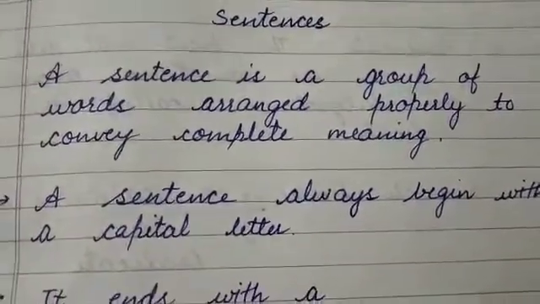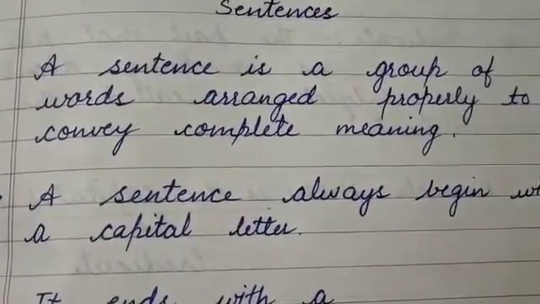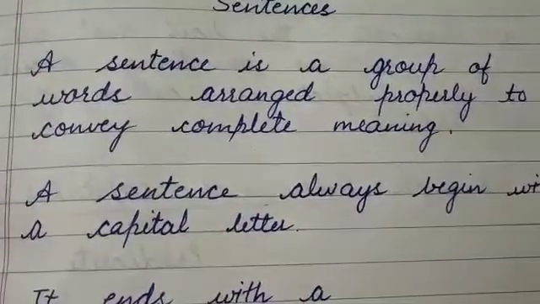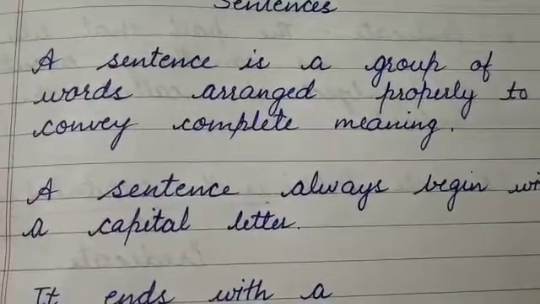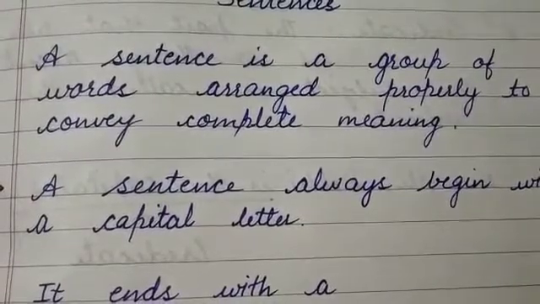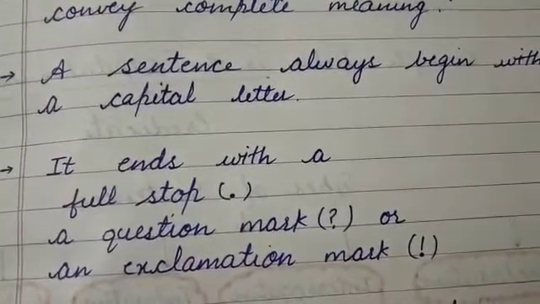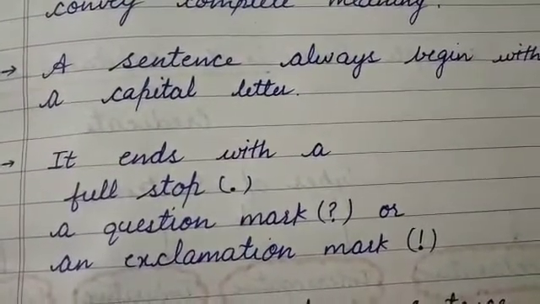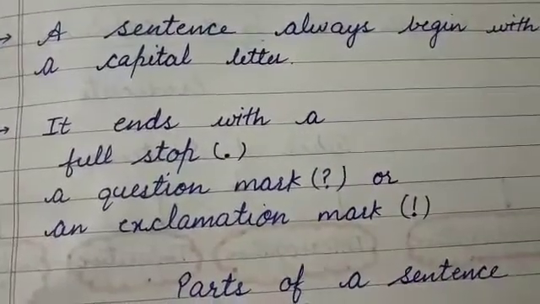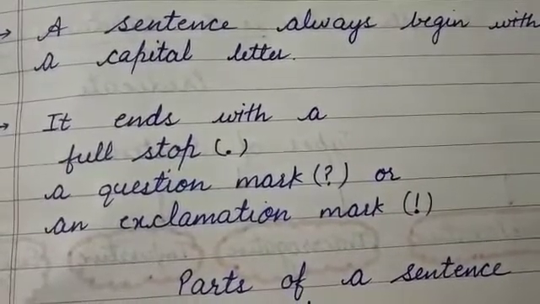Now let's start. A sentence is a group of words arranged properly to convey complete meaning. Means sentence वर्ड्स का एक ग्रुप होता है जो एक कंप्लीट मीनिंग कन्वे करता है. A sentence always begins with a capital letter. It ends with a full stop, a question mark, or an exclamation mark.